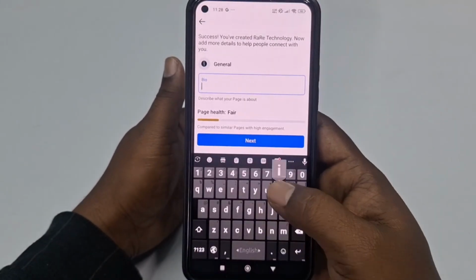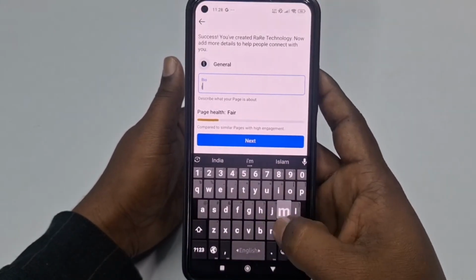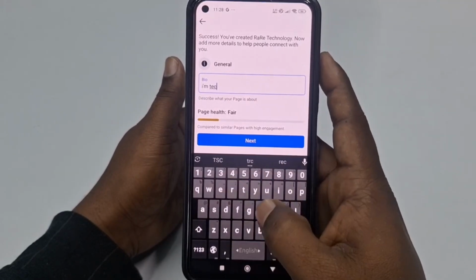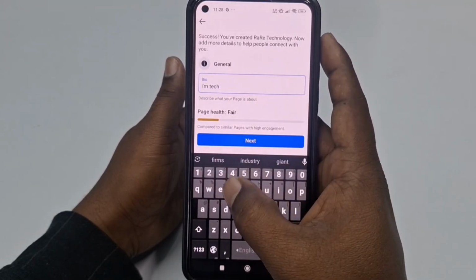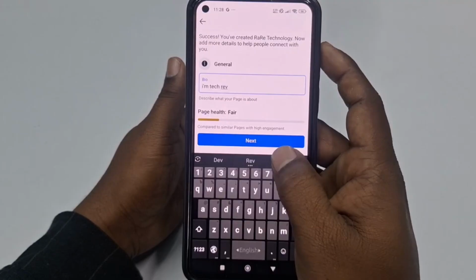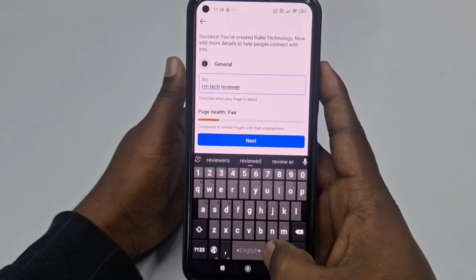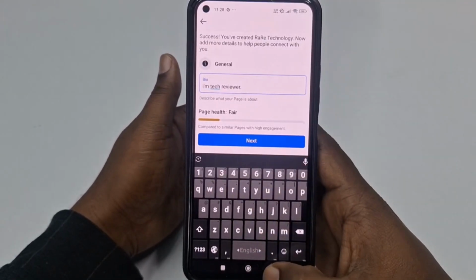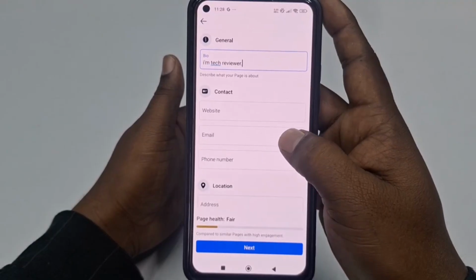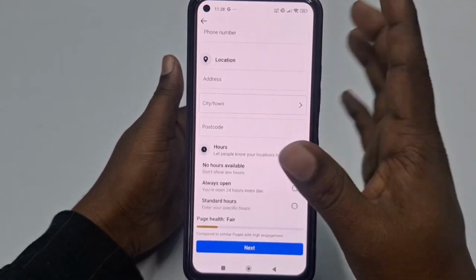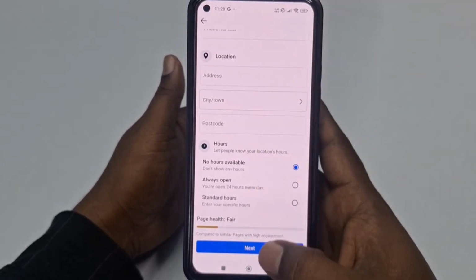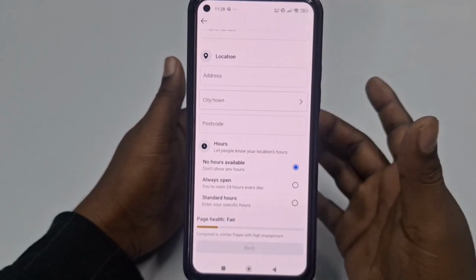So choose here, I am a tech reviewer, whatever you can choose here. Okay, after that you can see lots of things I will need to do later. So right now click the next option,